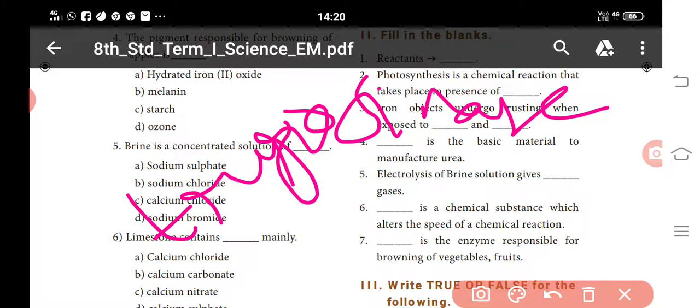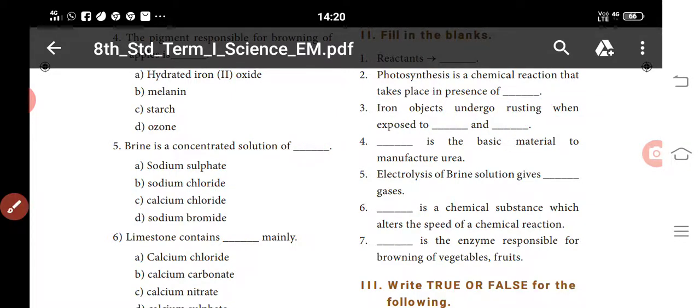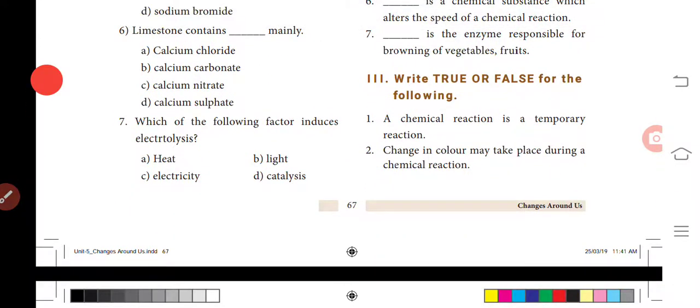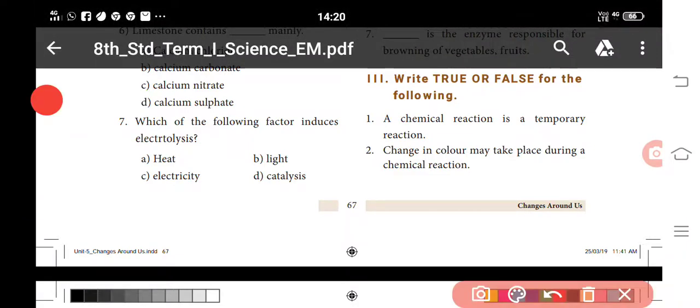You can put phenolase or tyrosinase. Understand? Next one, write true or false for the following. A chemical reaction is a temporary reaction. No, it is a permanent reaction, so it is false. Change in color may take place during a chemical reaction. True.